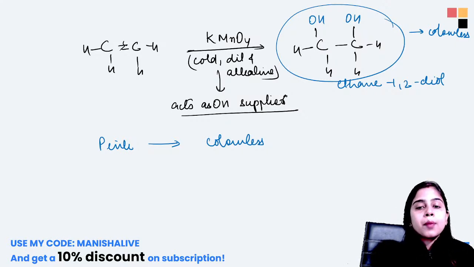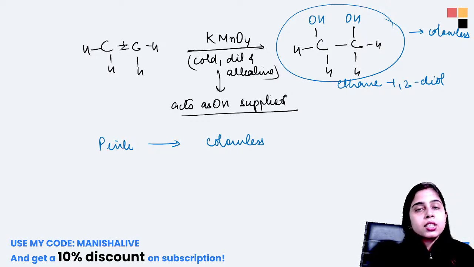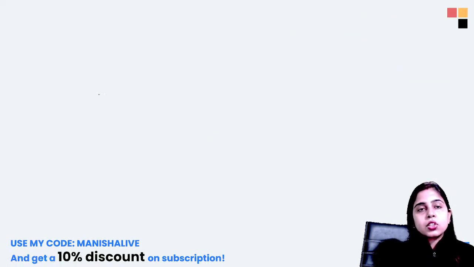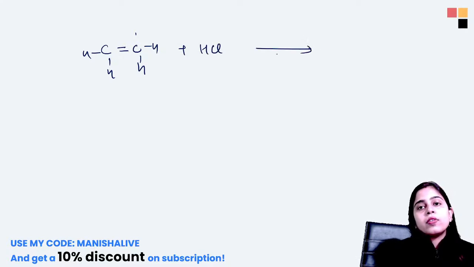So here we come to the end of our alkenes part, and I hope it is clear to everyone. The test for alkenes and addition reactions are clear to everyone. One more addition reaction is also there, which I should discuss with you. If we are taking ethene and reacting it with HCl, what will happen?